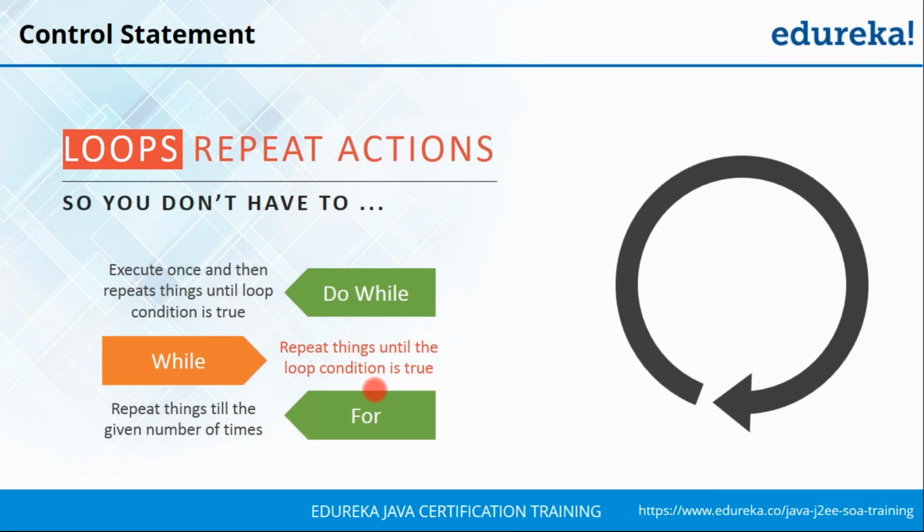The only difference between do while and while is that do while executes at least once before the condition is checked, whereas while checks the condition and only then enters the statements. After that you have the for loop.